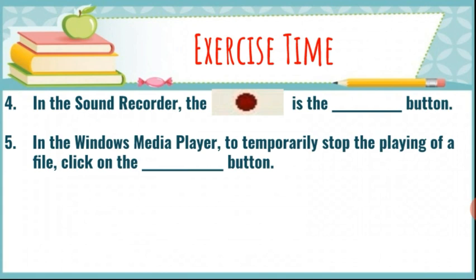Next question is, in the sound recorder, the dash button is the dash button. So this button is showing. In the sound recorder, this button is the record button. Next is, in the Windows Media Player, to temporarily stop the playing of a file, click on the dash button. So click on the pause button. The pause button will temporarily stop the playing of that file. It means whatever you are playing, like video or audio, it will be paused for a certain time.